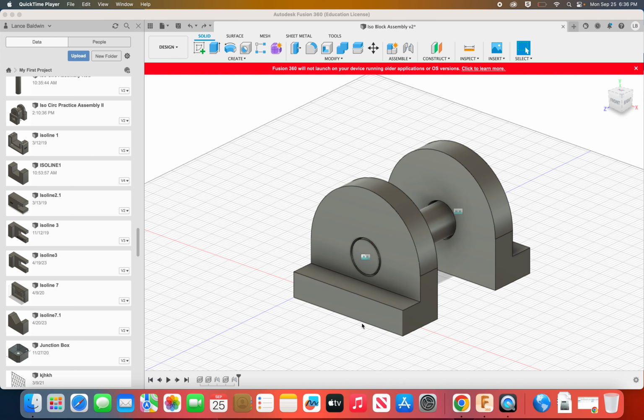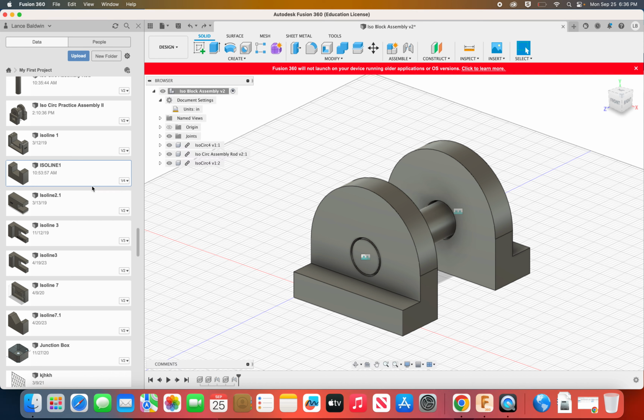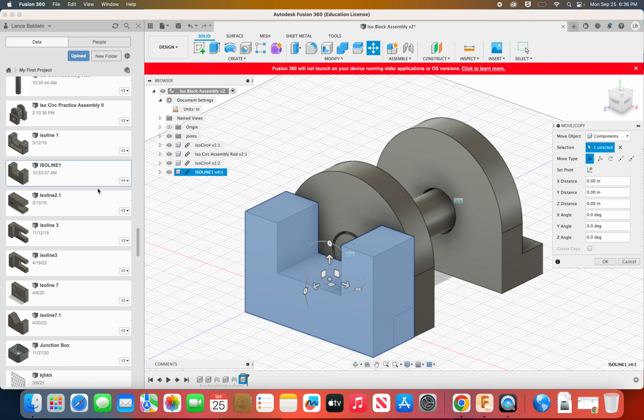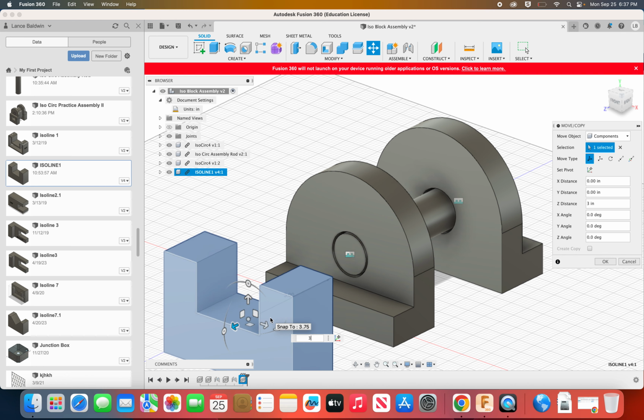Make these things a stand. So I'm going to bring in this ISO line 1, insert into current design. And again, it's lagging, or maybe not. But okay. And we can see they're inside of one another, but let's see if we can go this way a couple inches and get those away. Let's do 3. Yeah, that's good.